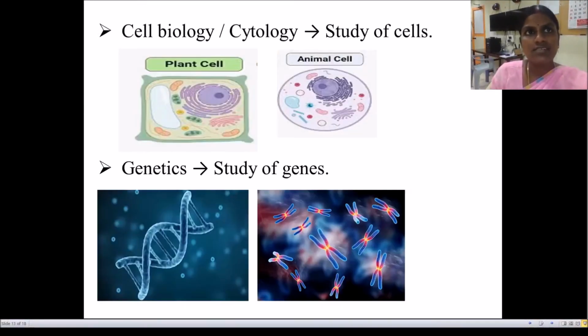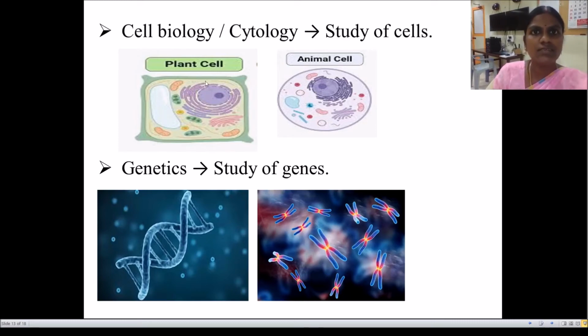The study of cells is called cell biology. It is otherwise called cytology. It includes the plant cell and animal cell. A human body is built up of trillions of cells.